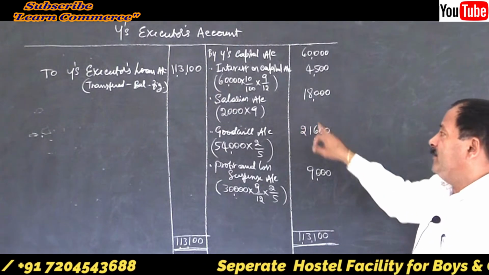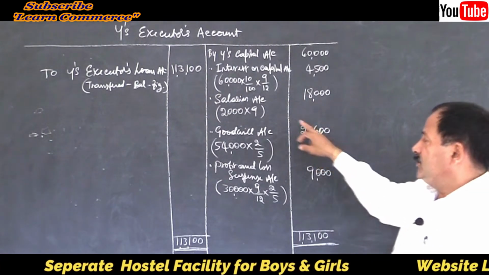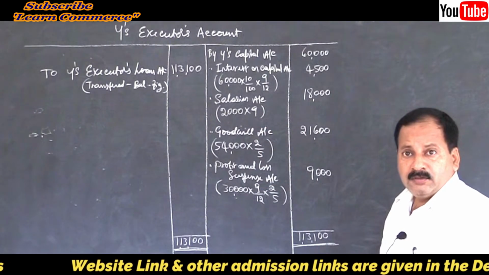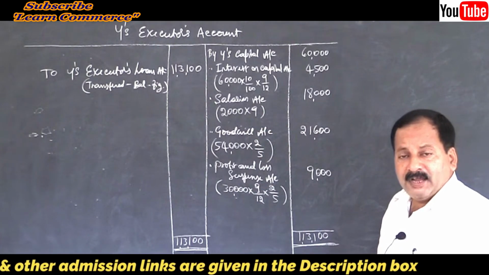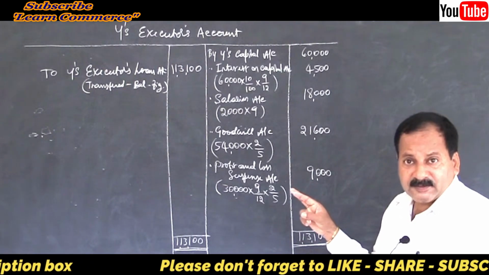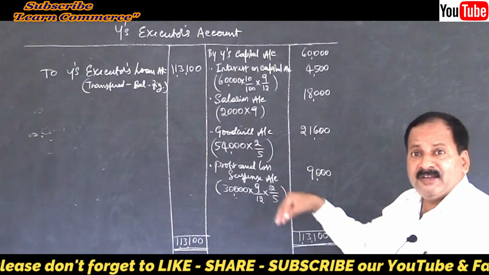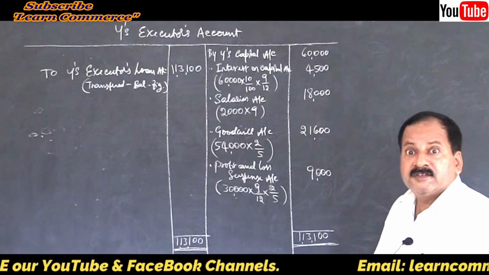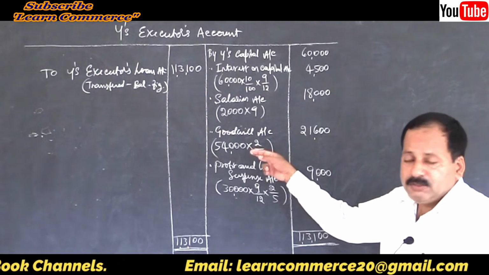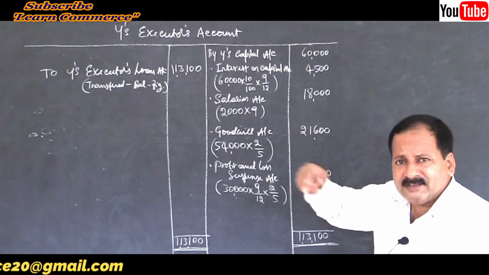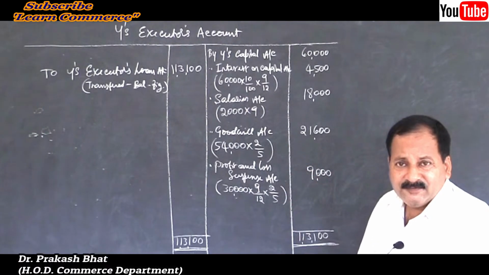So into 9. Then don't make it as a 9 by 12. Per month 2000 rupees means students used to write like that, 2000 into 9 by 12, because 9 months means out of 12 months. They'll think in that way. No, it is not like that, friends. Per month 2000 means for 9 months it is 9000 into 2. That's all, very simple, right?